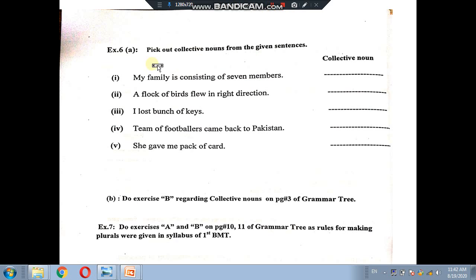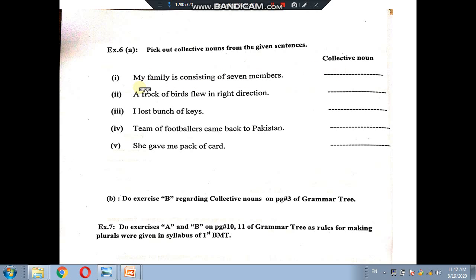But this is exercise 6A and it's so simple. Pick out collective nouns from the given sentences. You can do this easily by yourself. Number 1, my family is consisting of 7 members. In this, which one is the collective noun? Yes, this, family. Because family सब लोगों के लिए यूज़ हो रही है जिसमें आपके मम्मी पापा बहन भाई और आप खुद हो. So family is a collective noun. Underline the family and write here.